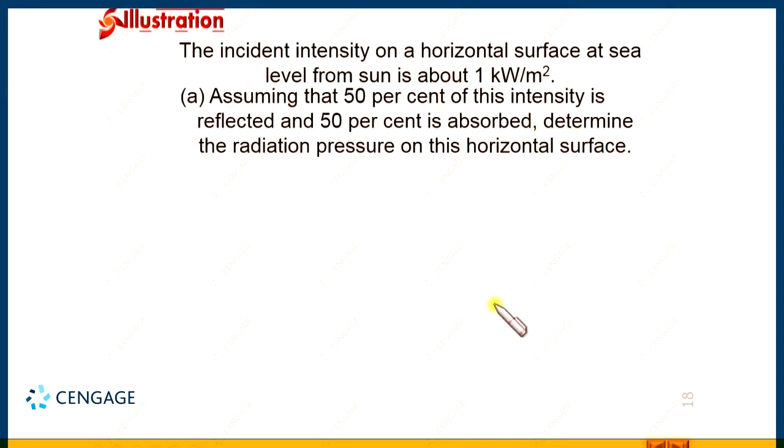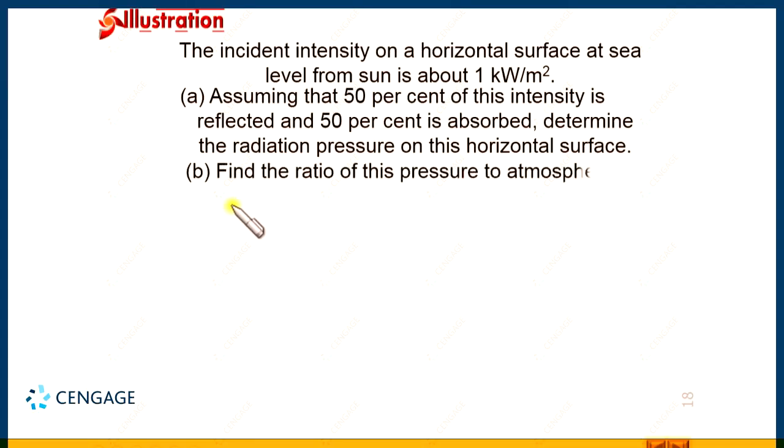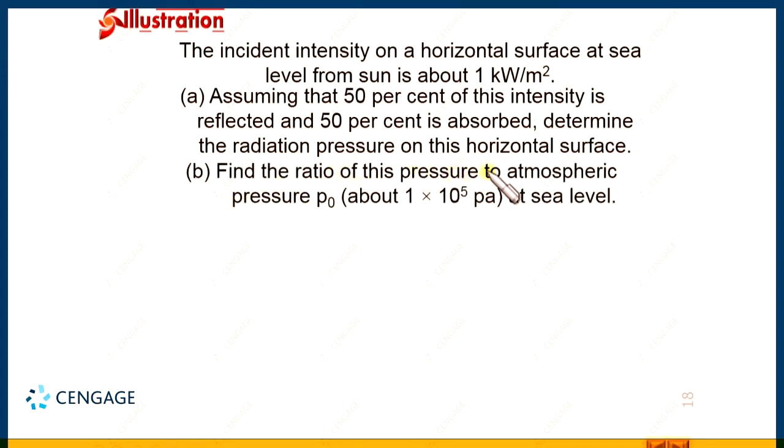In part B, find the ratio of this radiation pressure to the atmospheric pressure at sea level, and this atmospheric pressure is given as 1 into 10 to the power 5 Pascal. So, let us move to the first part of the question.